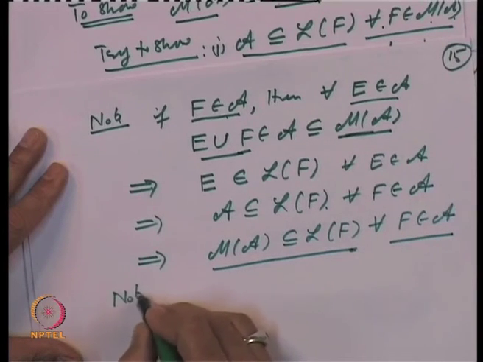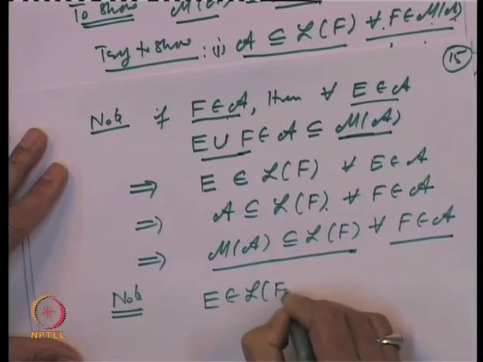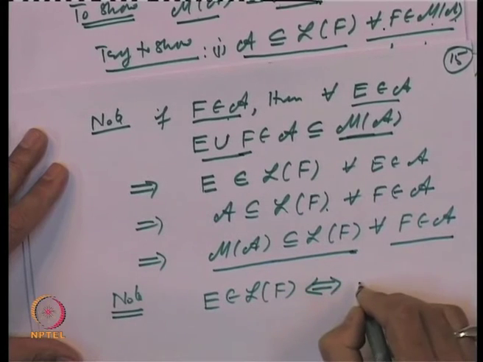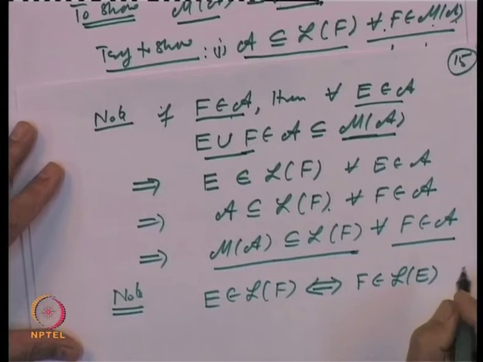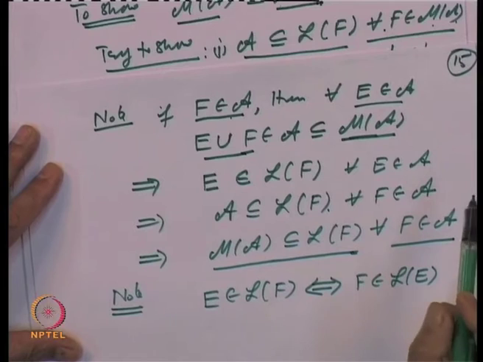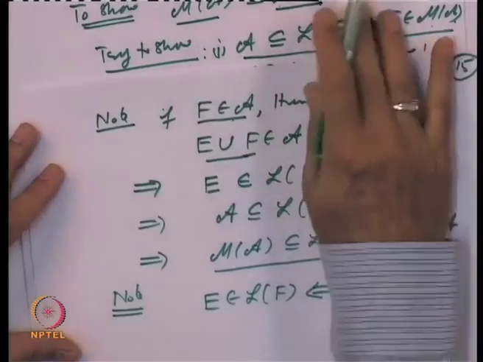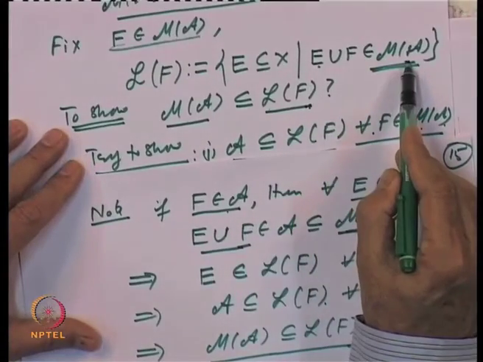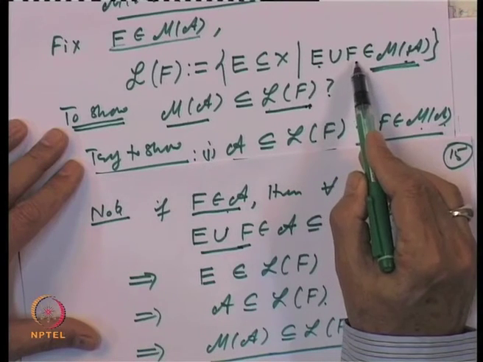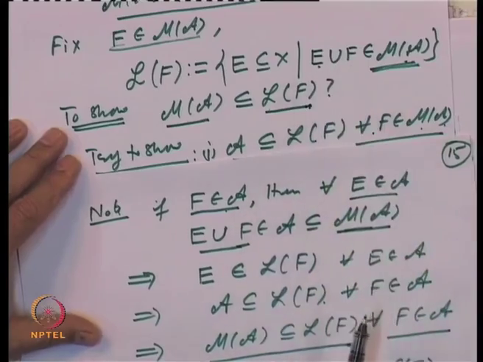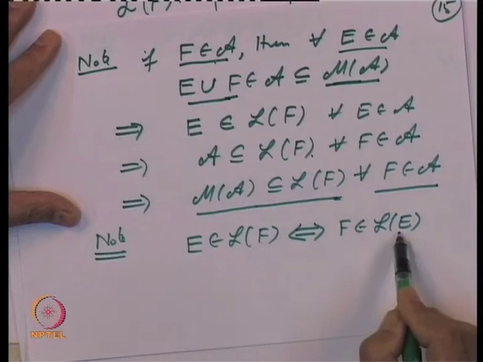Note, a set E belongs to L of f if and only if f belongs to L of E. This is an observation which is going to be very important and very useful for us. E belongs to L of f means what? E union f belongs to M of A, but if E union f belongs to M of A, that is the same as f union E belongs to M of A, that means f belongs to L of E. So, saying that E belongs to L of f is the same as saying f belongs to L of E.